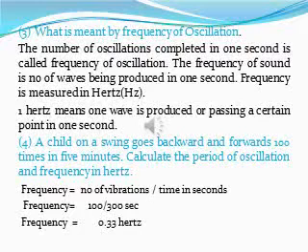A child on a swing goes backward and forward 100 times in 5 minutes. Calculate the period of oscillation and frequency. Frequency is equal to the number of vibrations over time in seconds. 5 minutes is equal to 300 seconds.